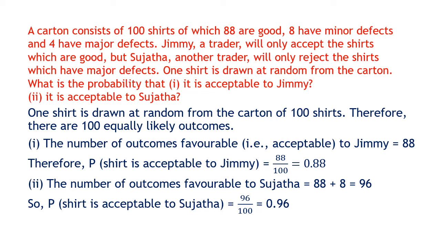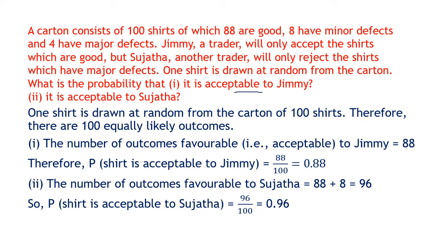Next question is, a carton consists of 100 shirts. 88 are good, 8 have minor defects, 4 have major defects. Jimmy, a trader, will only accept the shirts which are good. But Sujata, another trader, will only reject the shirts which have major defects. Means Sujata will only reject major, means she will take the good and the minor defects. One shirt is drawn. What is the probability it is acceptable to Jimmy?